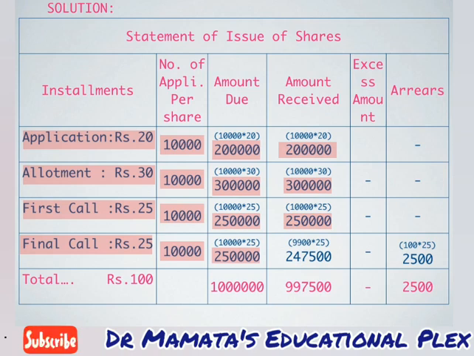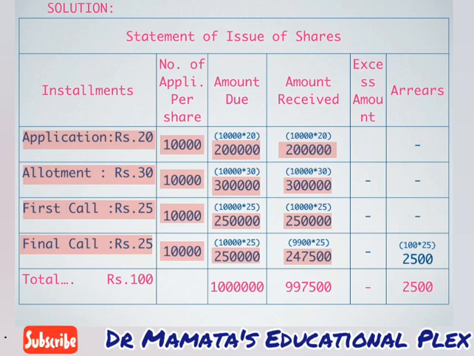But on final call, on 100 shares the amount has not been received. So we have to write down here that we have received the amount of 9,900 shares only. The calculation here comes to 9,900 multiplied by 25 of final call, so the amount comes to 2,47,500.